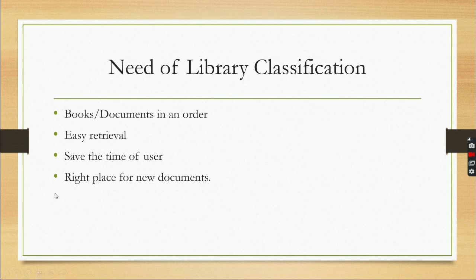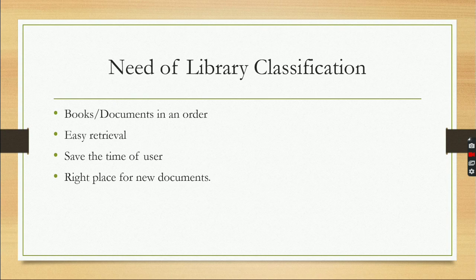And last but not least, the right place for the new document. We know that a library continuously acquires many new materials, many new books, many new journals. If there are a lot of books in a stack and new books come in, where do we place them, and how can we decide?